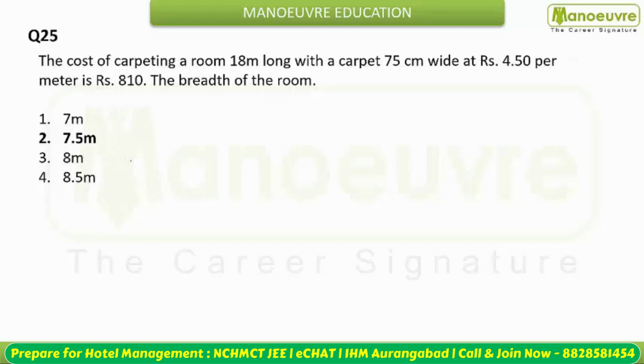Okay, coming to the next question. You are given the cost of carpeting a room 18-meter long with a carpet of 75 centimeter wide at the rate of 4.50 per meter is 810. So you need to find out the breadth of the room. So basically बच्चों, you have to calculate the total length of the carpet used. That is, per meter length the rate is 4.5. So you can calculate the length of the carpet used. This is going to be 810 by 9 by 2, or you can say 4.5.